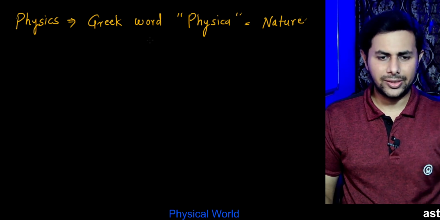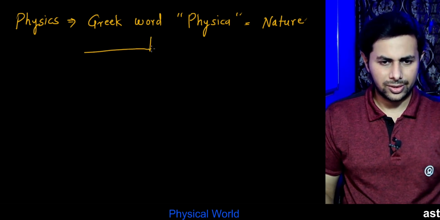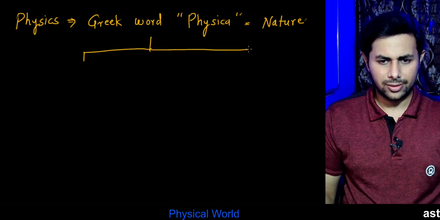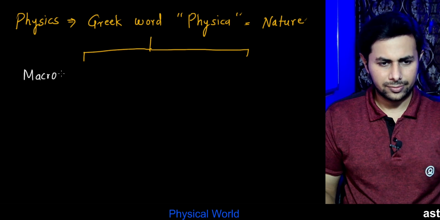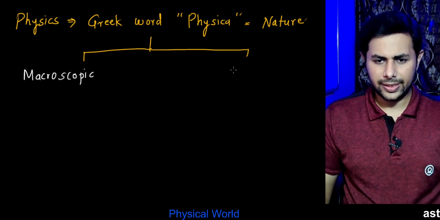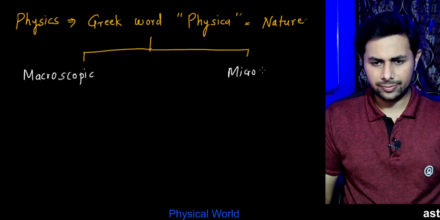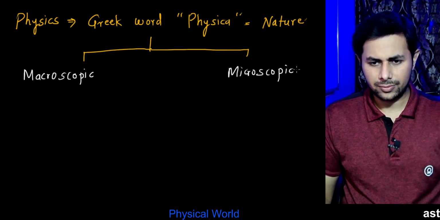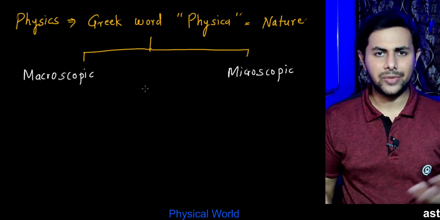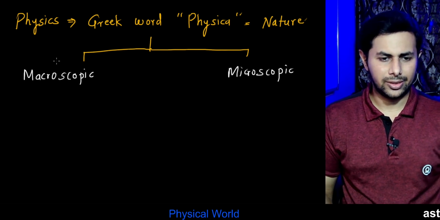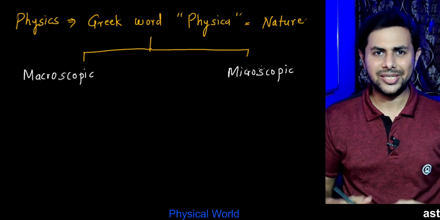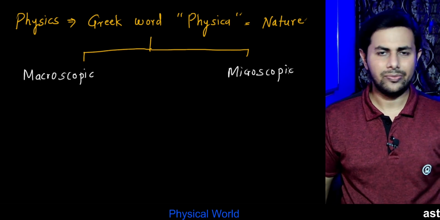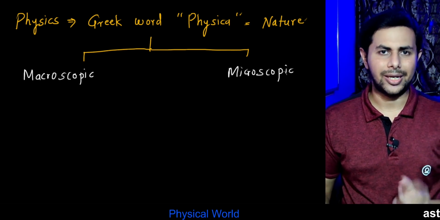So there are two domains. First is macroscopic domain, and the second one is microscopic. The things that we can see, we study about them in the macroscopic domain, and the things which we can't see, we have to see them through a microscope. So for them, there is this domain, microscopic.